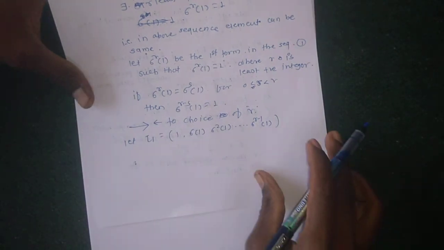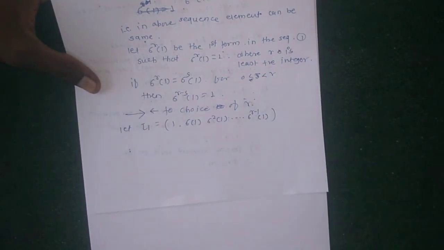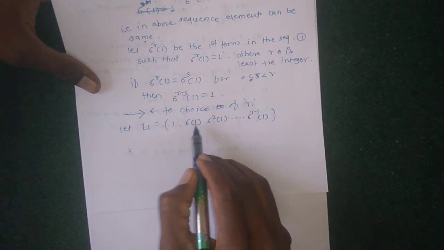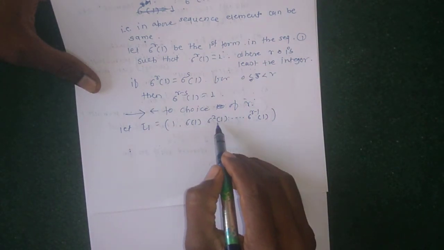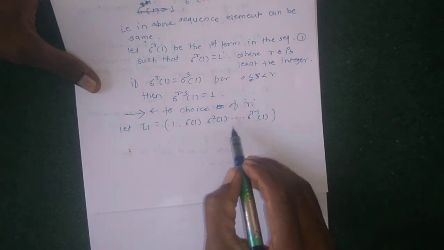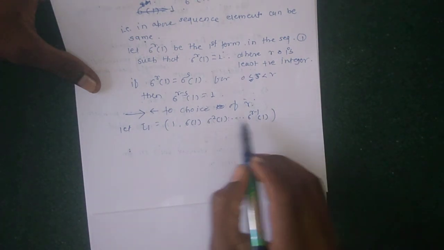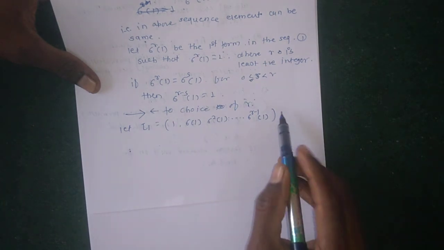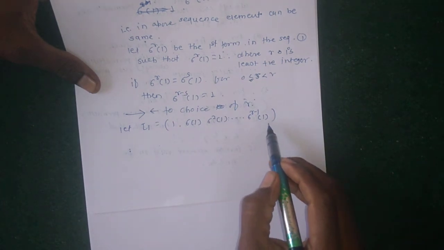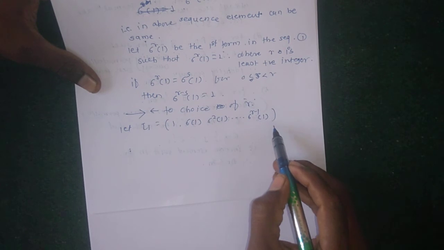So the only cycle is: 1 maps to sigma of 1, sigma of 1 maps to sigma square of 1, sigma square maps to sigma cube of 1, and so on. Sigma raised to r minus 1 of 1 maps again to 1.